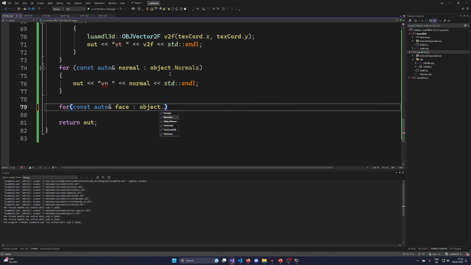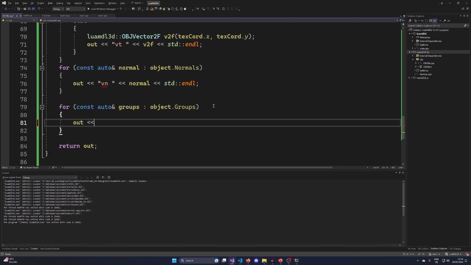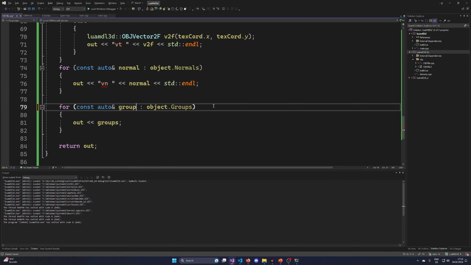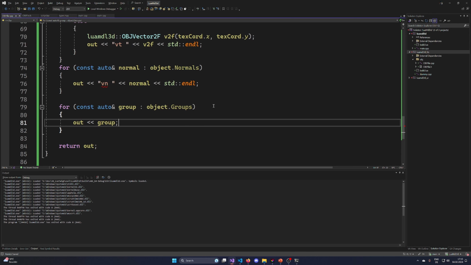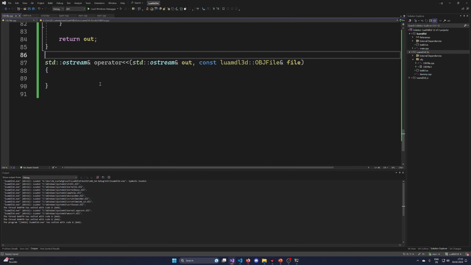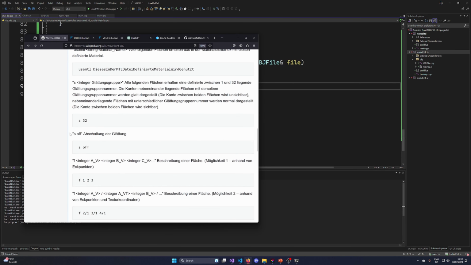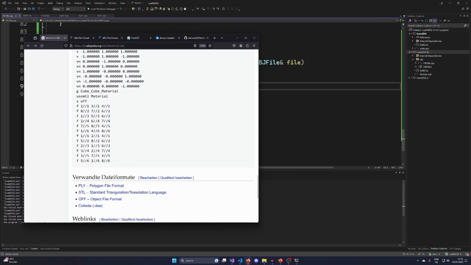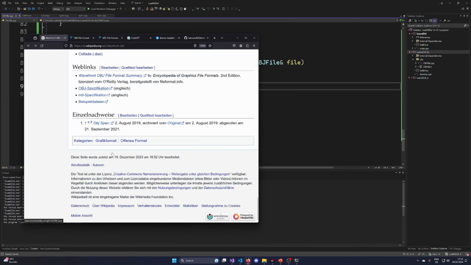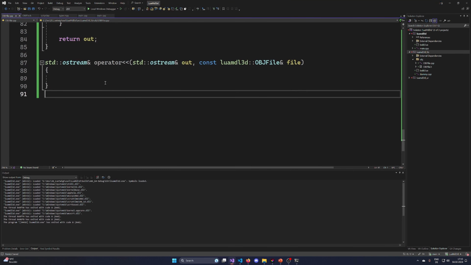We have normals, if the object name is normal vertices groups. So we are taking a look at the groups. So we have the groups, and then we are outputting the groups. This is already doing its new line on its own because it's iterating down the line. And now we just need to have an output operator for the file itself. The file itself starts with the comment, then the group name and use material. We are not using materials and stuff like that. So that looks good. But as you can see, we are starting with the comment and then with the object.